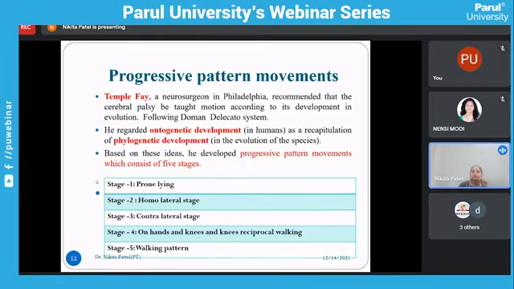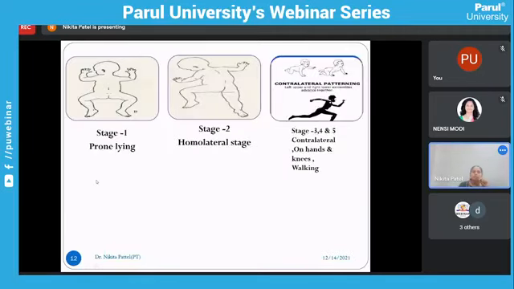Based on these ideas, he developed progressive pattern movement, which consists of 5 stages. So the first one is the prone lying. You can see that is the prone lying, the first stage.